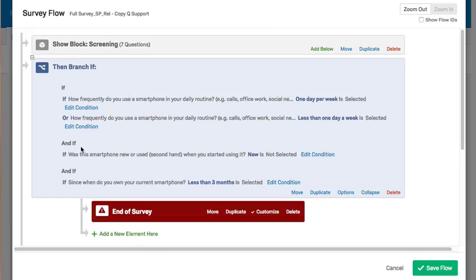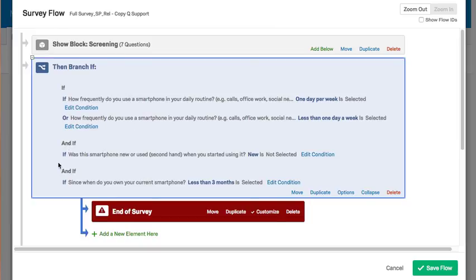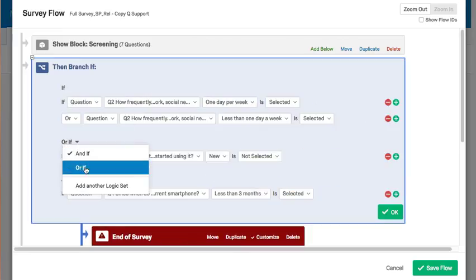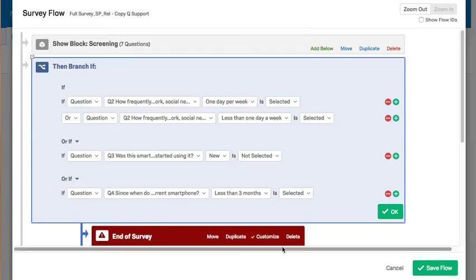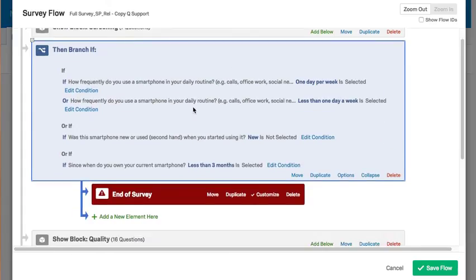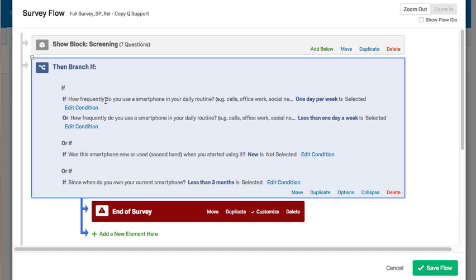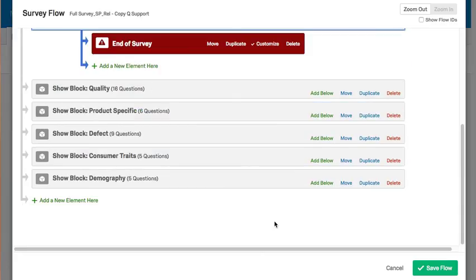So just be sure that this is working. This might have to be changed to or if they meet any one of these criteria. That's probably what it actually does have to be. So if they meet any one of these criteria, then screen them out. So we're just screening them out nice and early in your survey flow, and whoever isn't screened out then just continues down through the survey as normal.